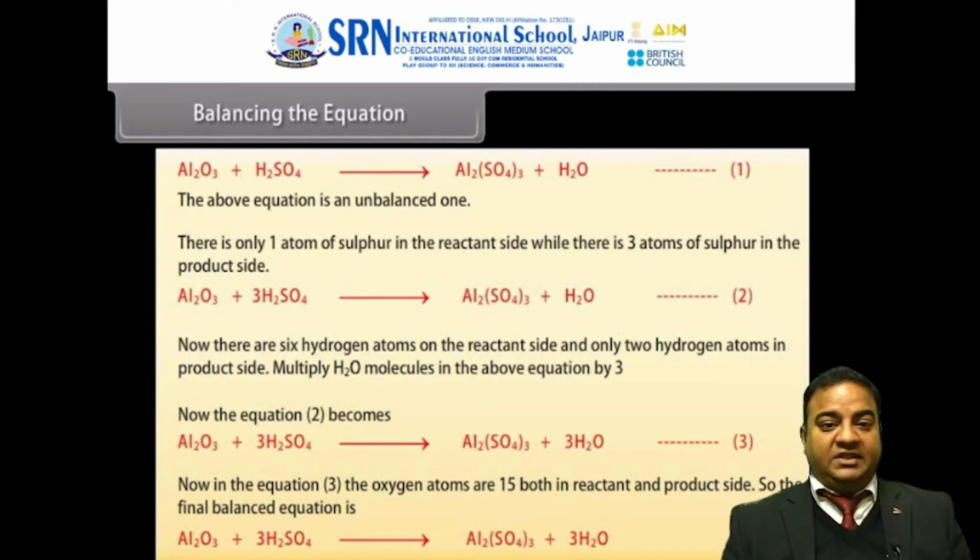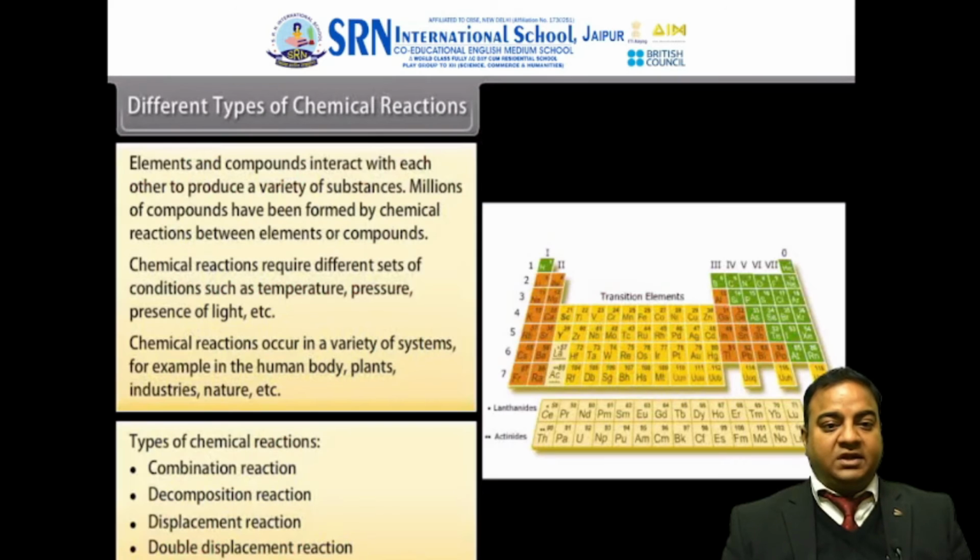Now these are balancings of equations. Aluminum oxide reacts with sulfuric acid to form aluminum sulfate along with water. Here aluminium oxide reacts with 3 moles of sulfuric acid ending up in aluminium sulfate plus water. So these are the reactions with which we can study how a reaction can be balanced. At the end of the reaction, we need to check that the moles on the reactant side are equal to the moles on the product side.